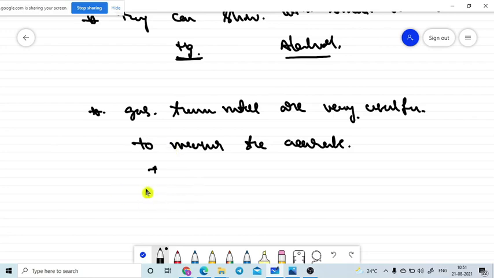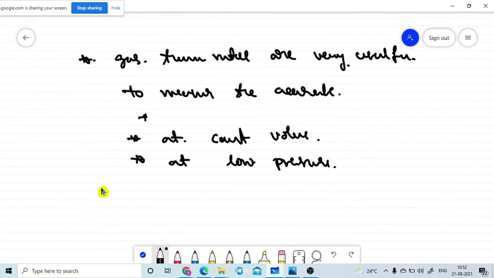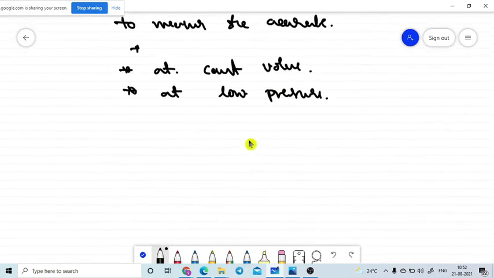Let me write those points. At constant volume, and one more point is there, at small pressure, at low pressure. So the linear expansion or volume expansion of the gases is the same for all types of gases.